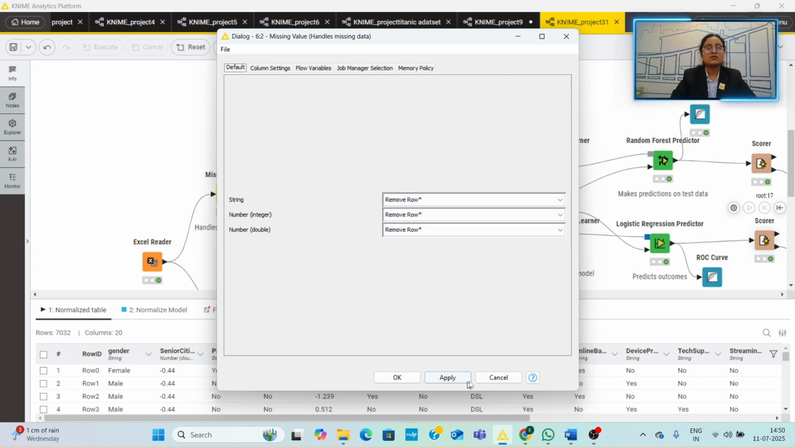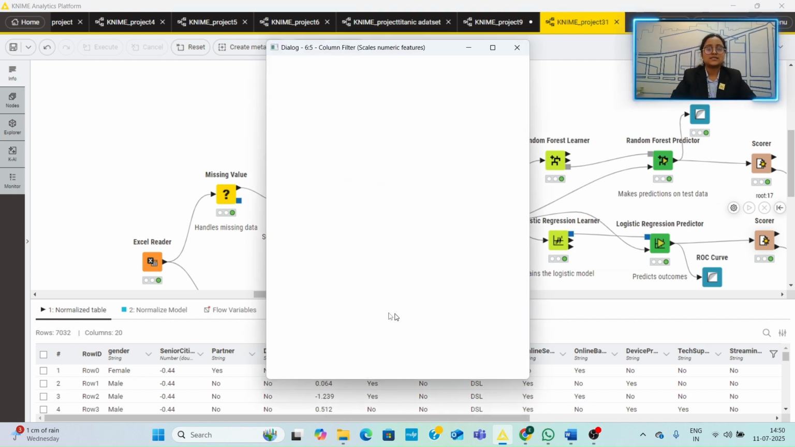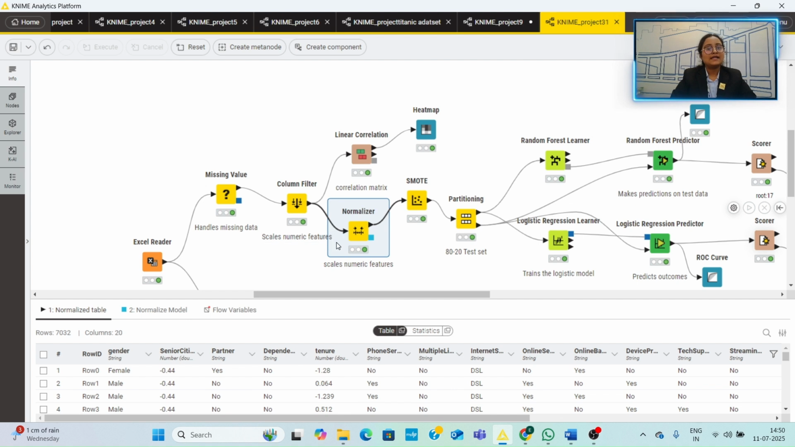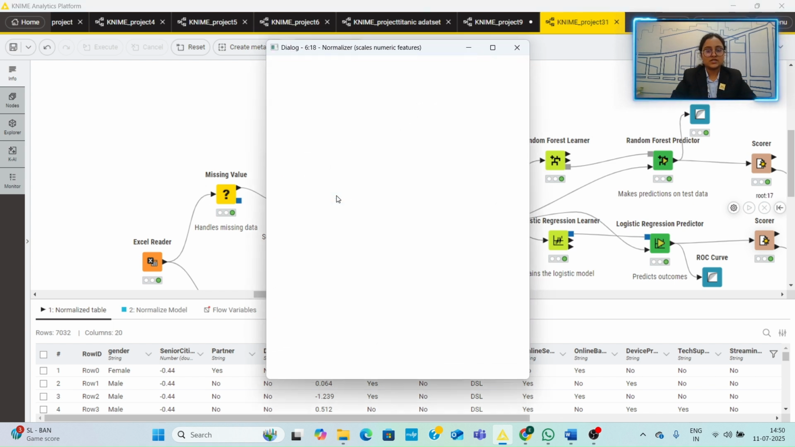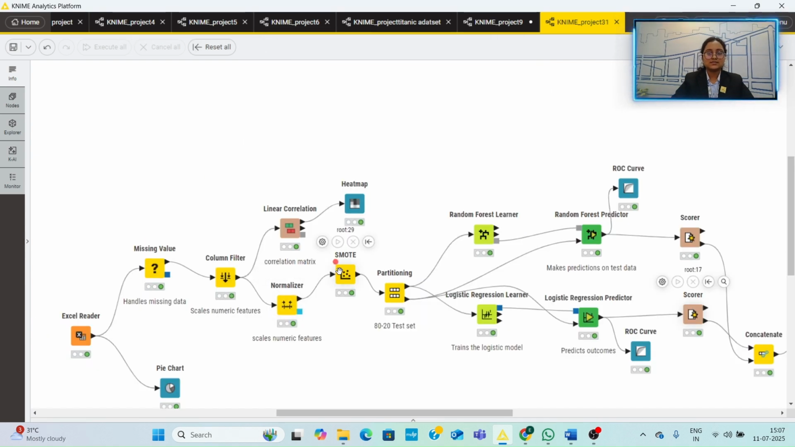Next, we used the Column Filter node to drop unimportant or identifier columns like customer ID, which don't contribute to prediction. Since some features were numerical and varied in scale, like tenure and monthly charges, we used the Normalizer node to bring all numeric features to the same scale. This is especially important for distance-based and weight-sensitive algorithms like logistic regression.